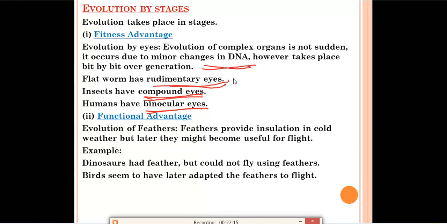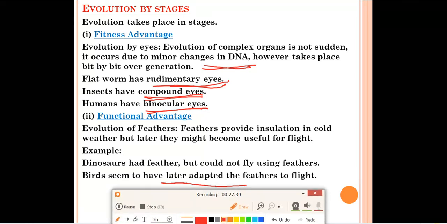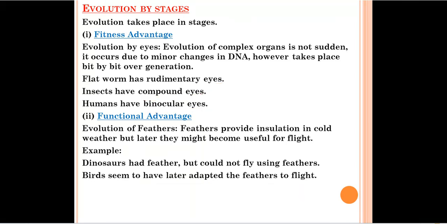For example, dinosaurs had feathers but could not fly using them. Birds also developed feathers, and they use those feathers to fly. So feathers give a functional advantage to an organism.